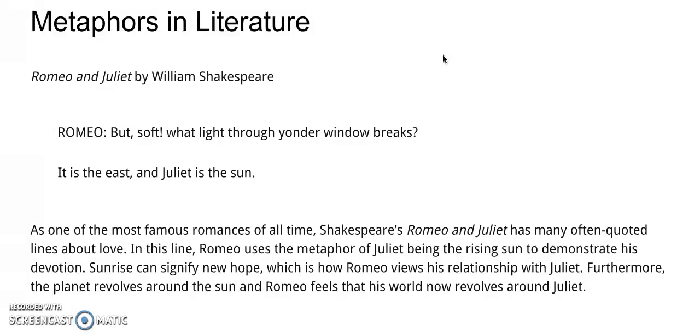As one of the most famous romances of all time, Shakespeare's Romeo and Juliet has many often quoted lines about love. In this line, Romeo uses the metaphor of Juliet being the rising sun to demonstrate his devotion. Sunrise can signify new hope, which is how Romeo views his relationship with Juliet. Furthermore, the planet revolves around the sun, and Romeo feels that his world now revolves around Juliet.